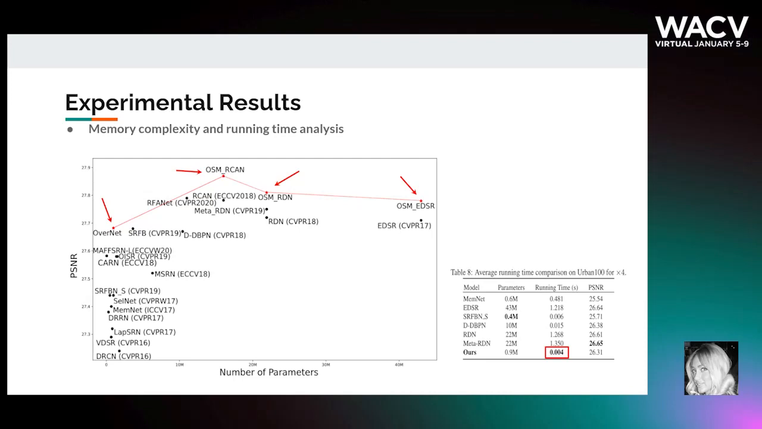We also replace the original upsample modules from different super-resolution methods with overscaling modules, such as RDN, EDSR, or RCAN. It can be observed that all the methods with the overscaling module have higher PSNR than the corresponding baselines. Moreover, in this table we compare the running time of OverNet. We observe that OverNet is the fastest, thus proving its efficiency.